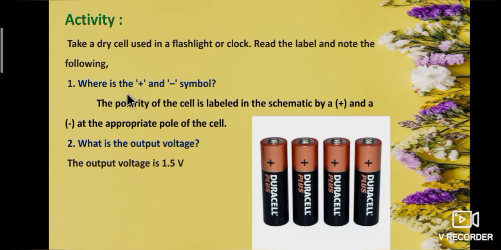So first question, where is the plus and minus symbol? The polarity of the cell is labeled in the schematic by a positive and a negative at the appropriate pole of the cell, that is, up and down. They are denoted by a plus and a minus symbol. Second question, what is the output voltage? The output voltage is 1.5 volt.